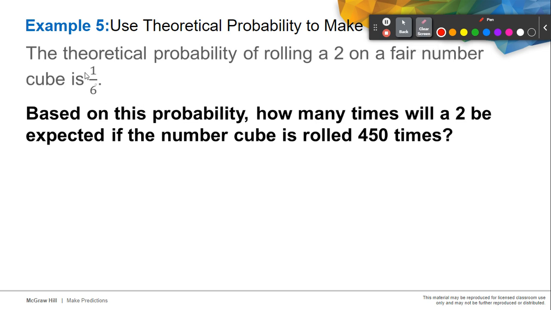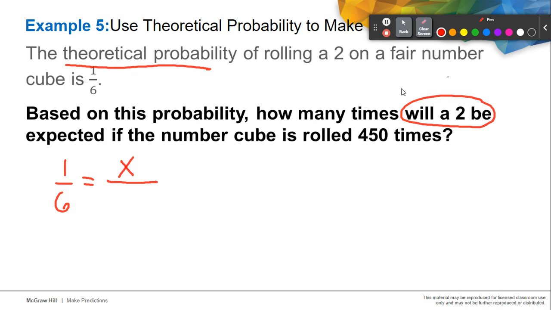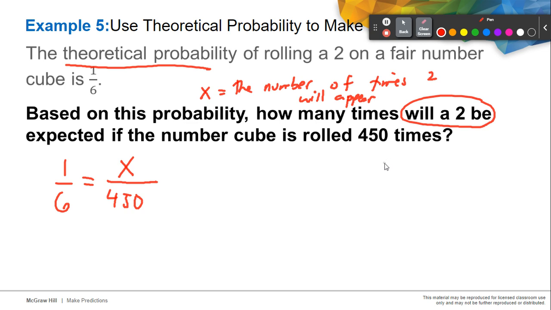Our given theoretical probability is 1 out of 6, and we are going to use this to find how many times our 2 will be expected. We represent that as x when we roll it 450 times. So x represents the number of times 2 will appear in 450 rolls.